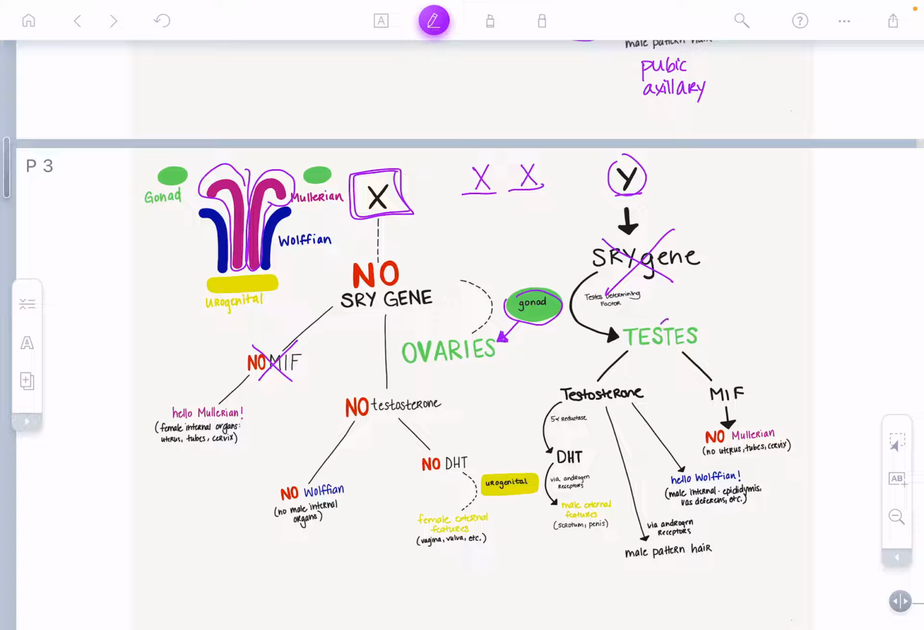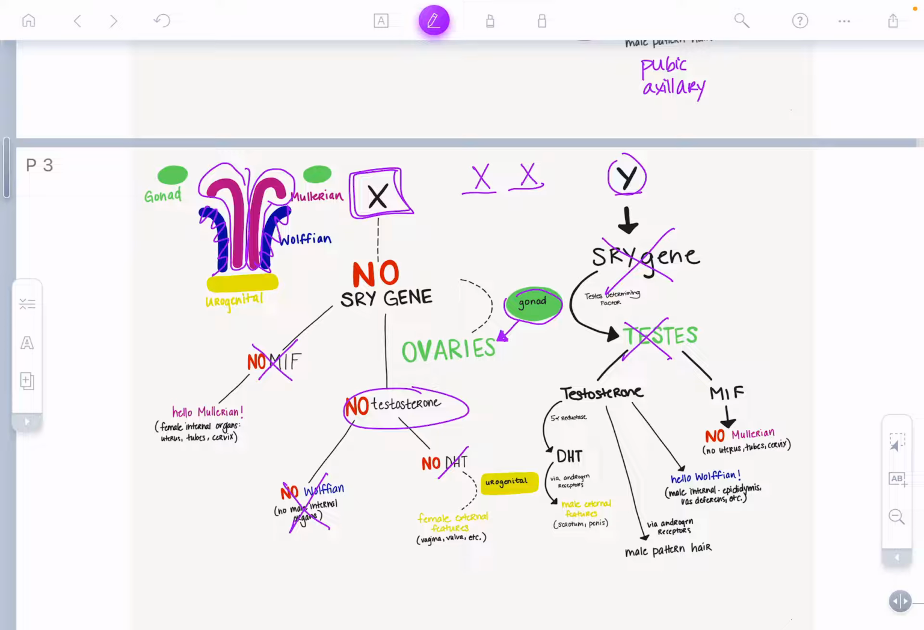And without any testes, we cannot make testosterone. So without testosterone, the Wolffian ducts die. So that's why we don't have a vas deferens. And then they can't make DHT. So the default, again, becomes female external features. So like the vulva, the lower 2/3 of the vagina, the clitoris.